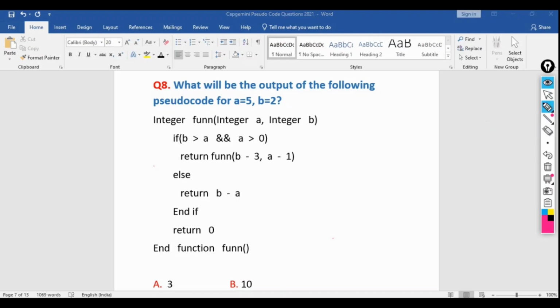So here b greater than a. The b value is 2, so b greater than a means 2 greater than 5. No, 2 is not greater than 5. So that means it will not enter into this part.